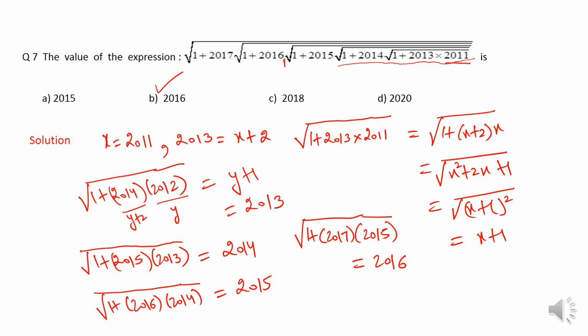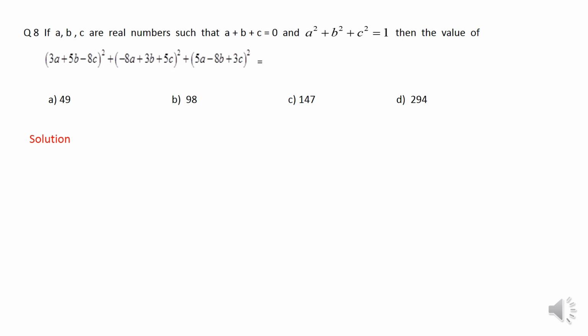Right? Now we move to our next problem. Now students, this is yet another interesting problem that has been asked in one of the Indian Olympiads. In this question it says A, B, C are three real numbers such that A plus B plus C is equal to 0, A square plus B square plus C square is equal to 1, and we are required to find the value of this big expression, that is 3A plus 5B minus 8C whole square plus minus 8A plus 3B plus 5C whole square plus 5A minus 8B plus 3C whole square.